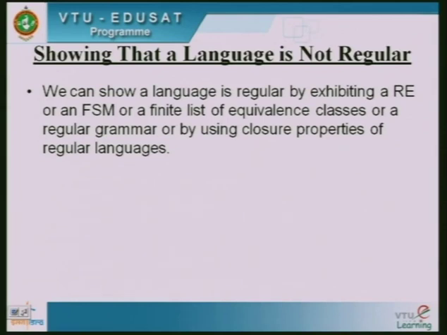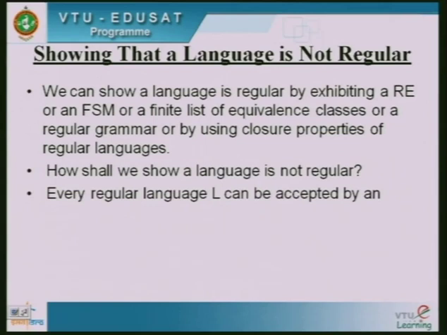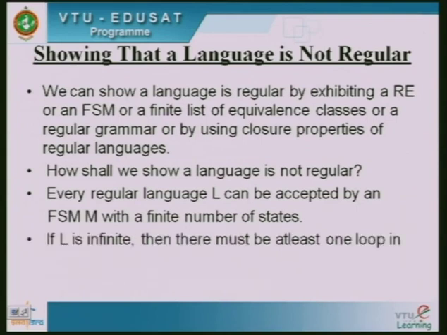There are many ways to show that a language is regular, but how shall we show a language is not regular? Every regular language L can be accepted by a finite state machine with a finite number of states. So if L is infinite, then there must be at least one loop in M. This is what we will be proving.